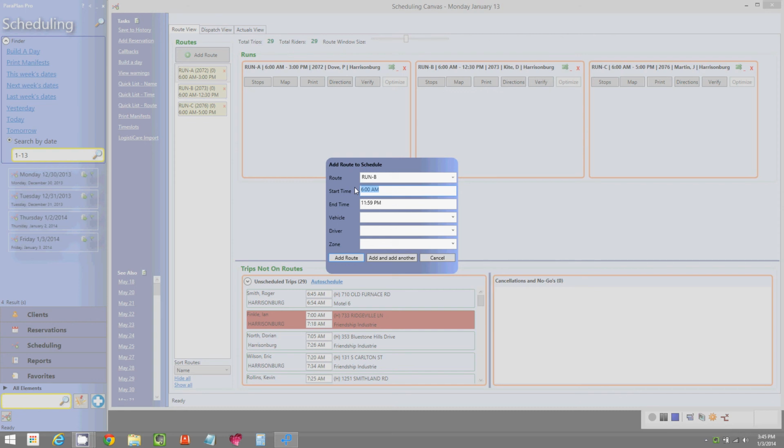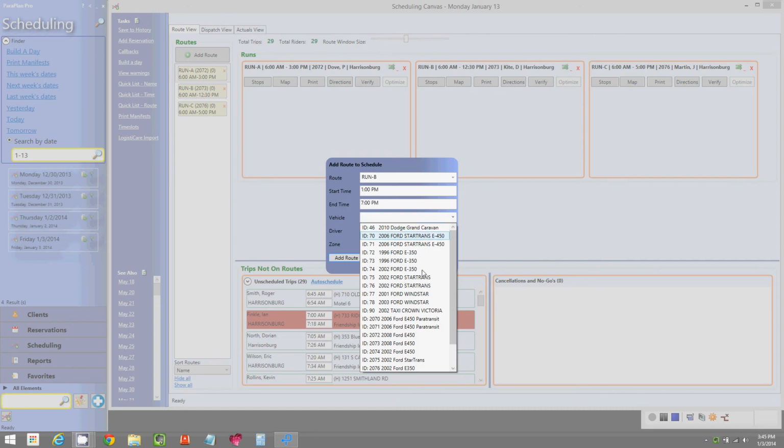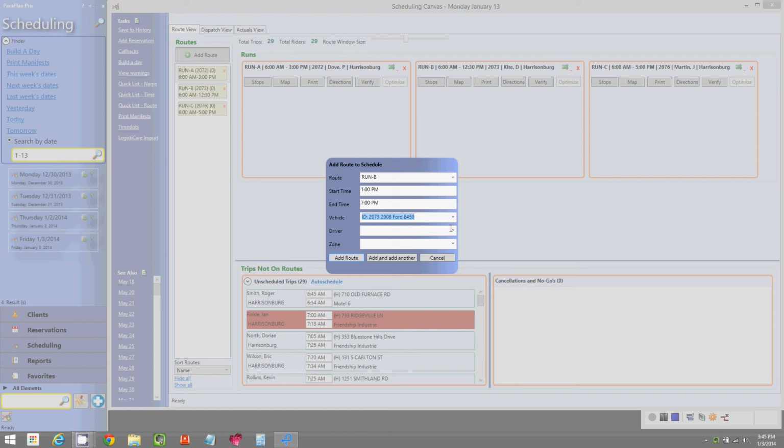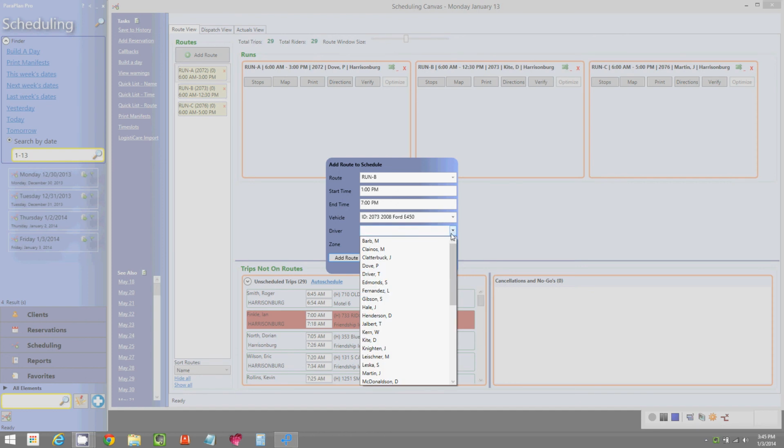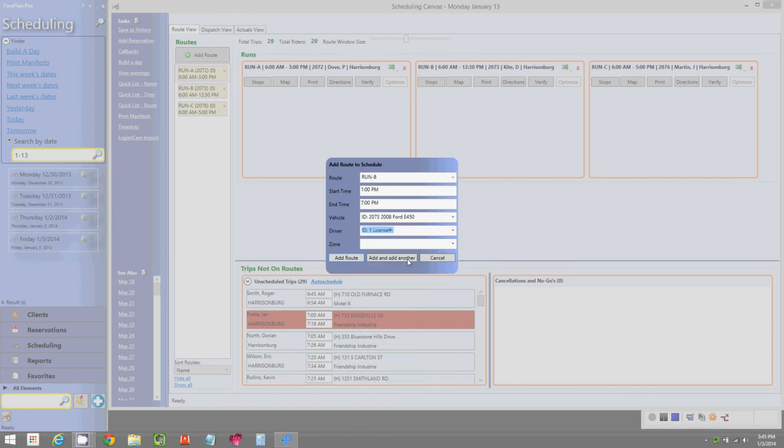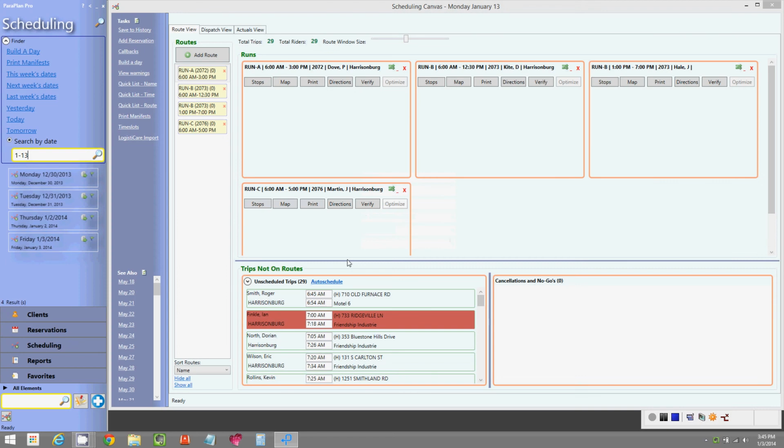And Run B is going to go from 1 p.m. until 7 p.m. on the same vehicle, which would be 2073. And with a new driver that can work in the afternoon, which will be Hale. So I'm going to add that route. So now note, I have Run A, I have Run B from 6 to 12:30, then I have Run B from 1 to 7 with a different driver, and Run C.